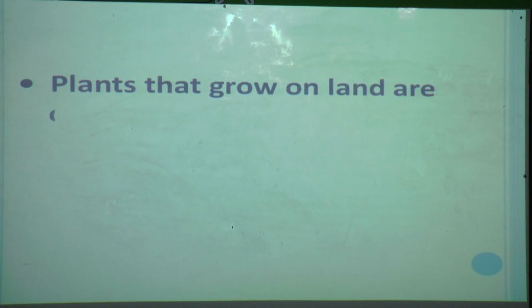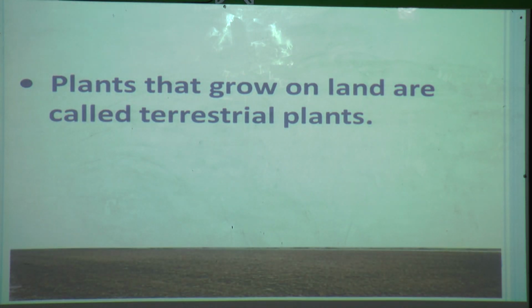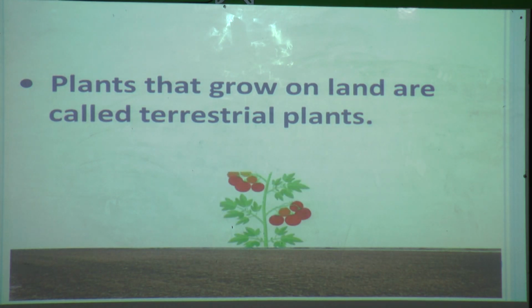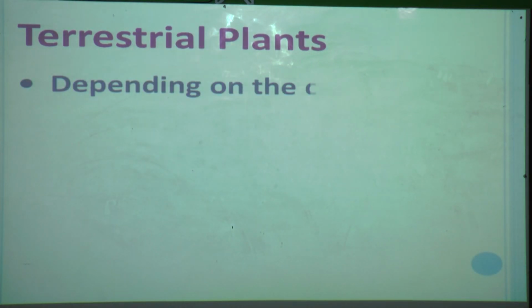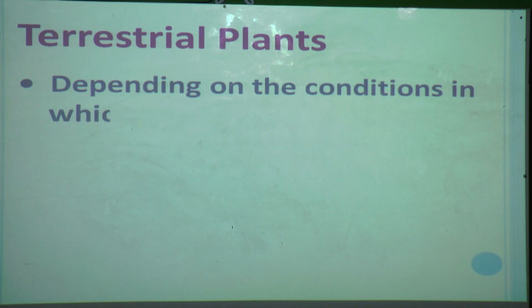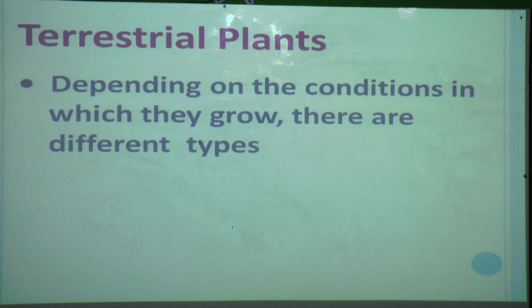Now we will see that plants that grow on land are called terrestrial plants. Even in terrestrial plants, depending on the conditions in which they grow, there are different types of terrestrial plants.